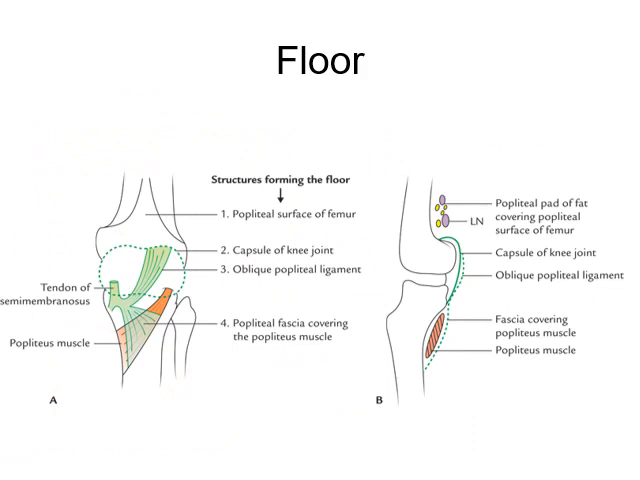Now the floor. The floor is formed by the anterior wall. From above downward, it is formed by: first, the popliteal surface of the femur; here this is the femur, and this is the popliteal surface. Second, the capsule of the knee joint. Third, the oblique popliteal ligament. And fourth, the popliteal fascia covering the popliteus muscle. This is the floor of this popliteal fossa.